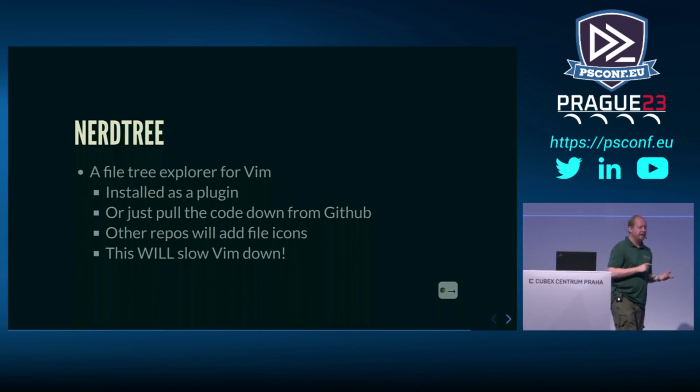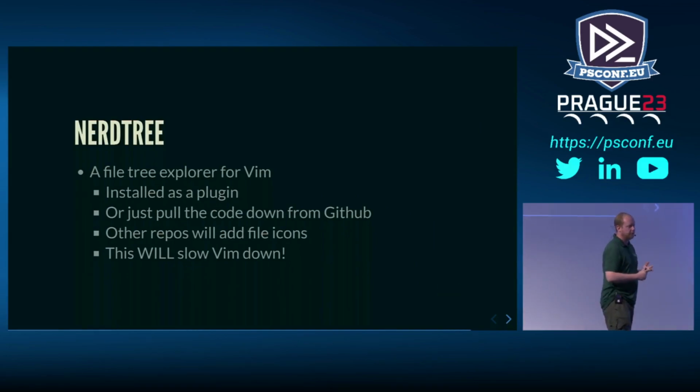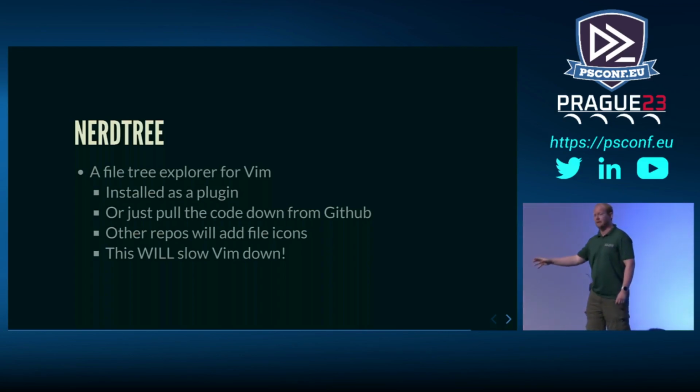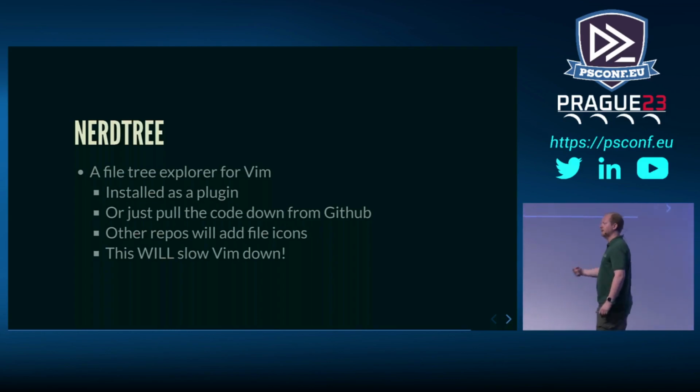We also wanted to have a Filetree Explorer in Vim as well, so we could have a look at everything that's running there. The best one out there, and it's literally the standard, is NerdTree. It is a Filetree Explorer for Vim that can be installed as a plugin, or you just pull the code down from GitHub. There are a load of plugin managers for Vim, but they are mostly Linux-based. So if you're on a Mac, you're probably fine. If you're on Windows, just grab the source code and shove it into your home directory and use it that way. Don't muck around with all of those plugin managers.